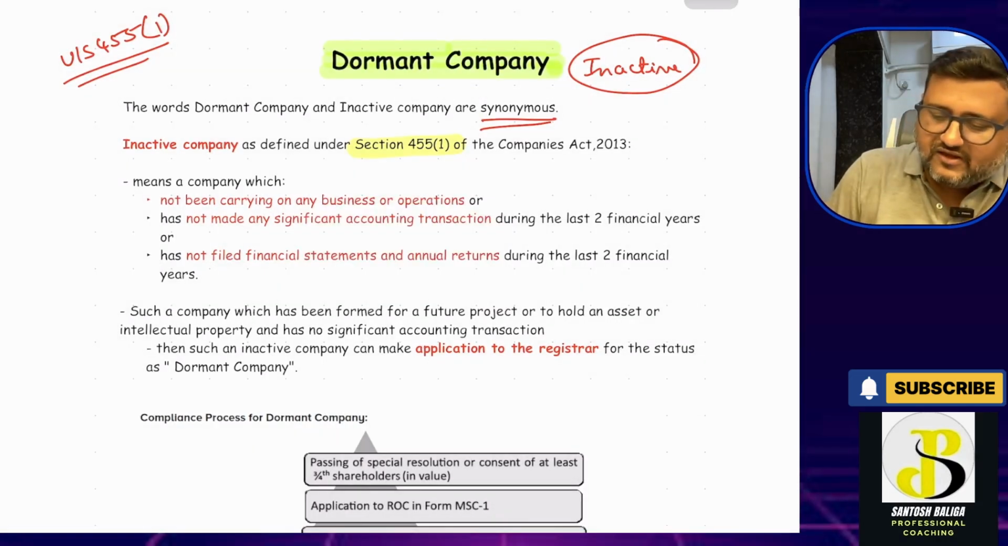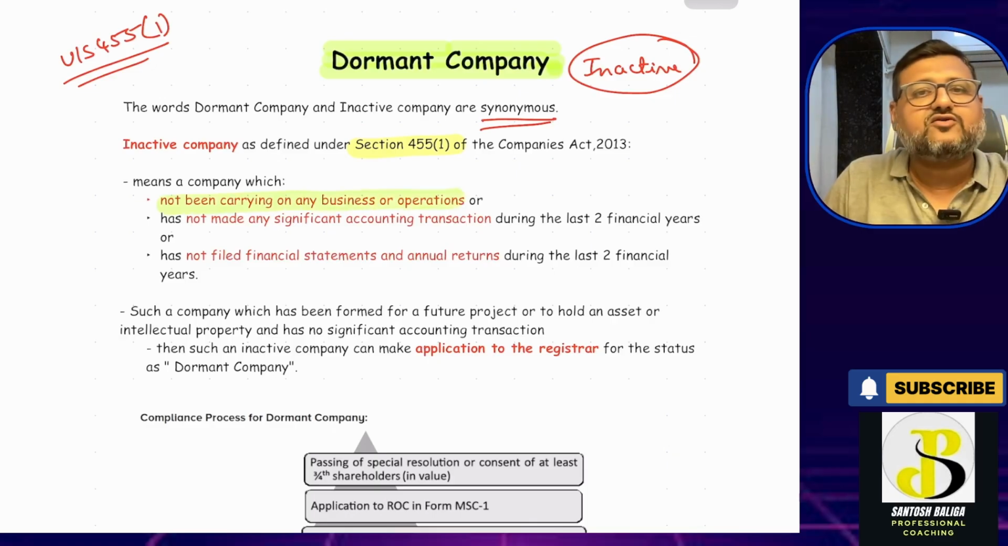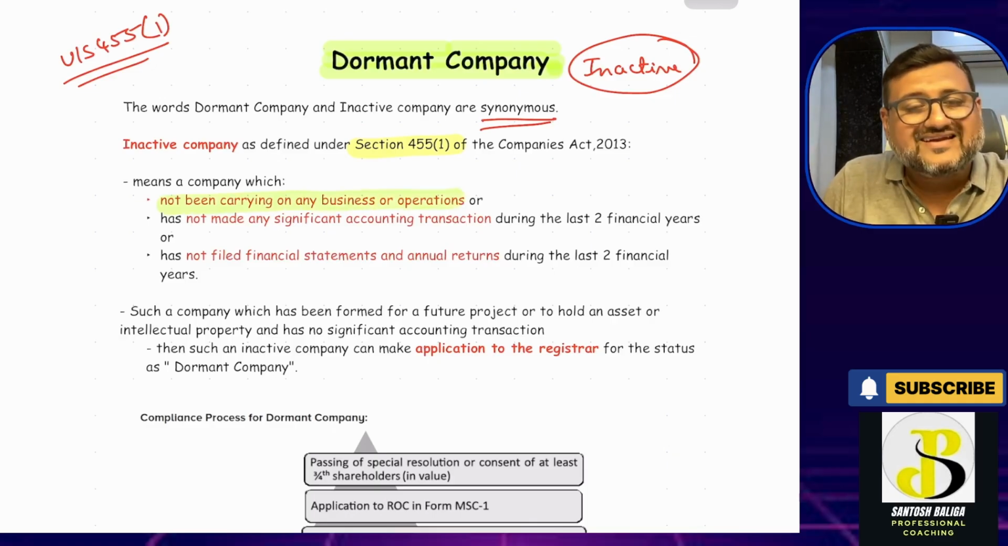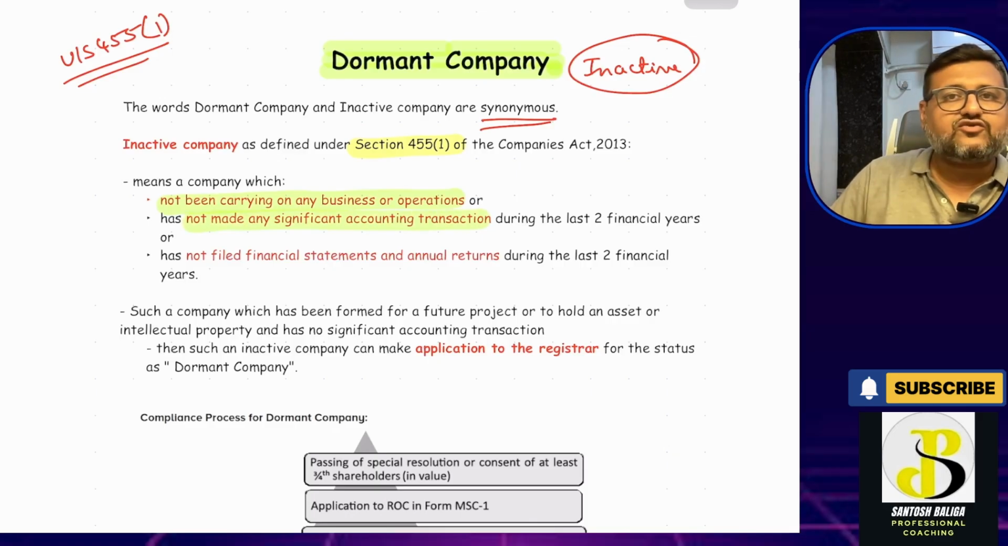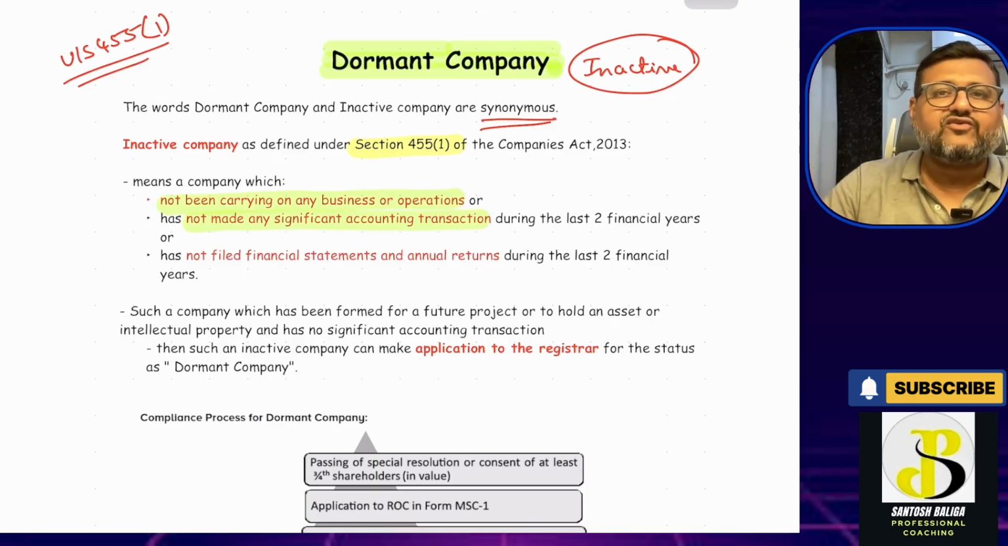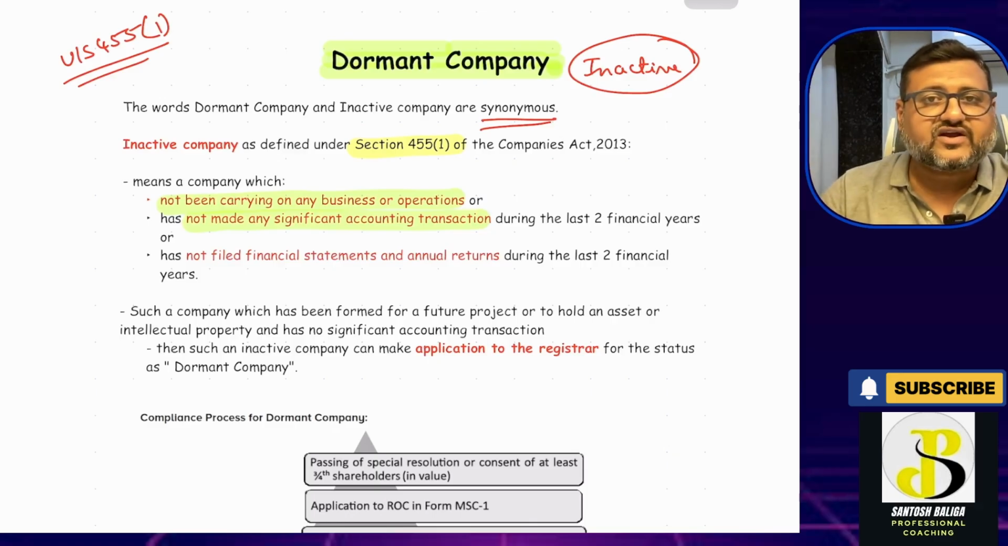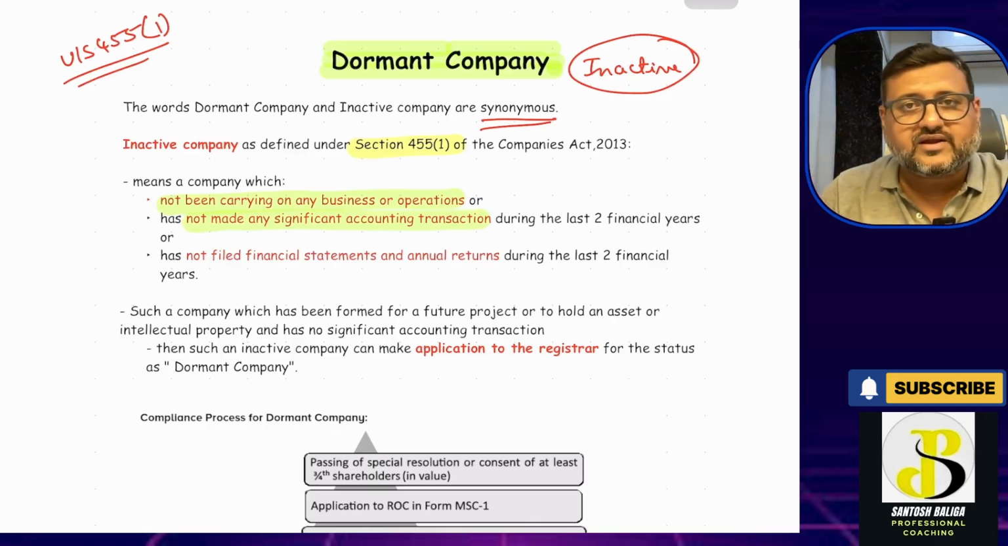Inactive company means a company which has not been carrying on any business or operations. That means the company is inactive, it has not been carrying on any business or any activity or any operations. Second, or not made any significant accounting transaction during the last two financial years, excluding this year, the preceding two financial years. In those two years there has been no significant accounting transaction, which means there has not been any monetary transaction by the company.